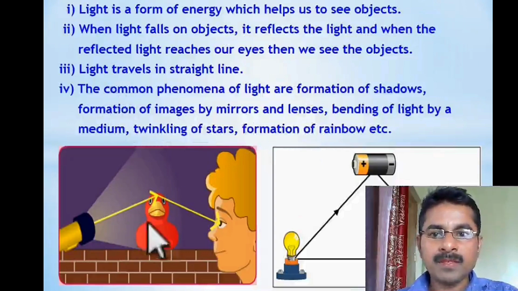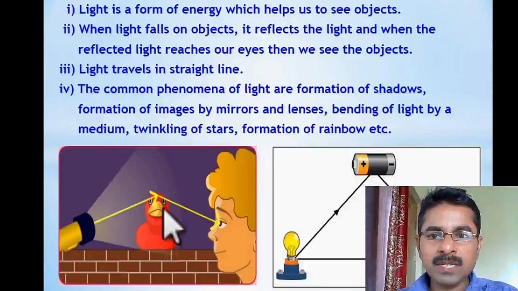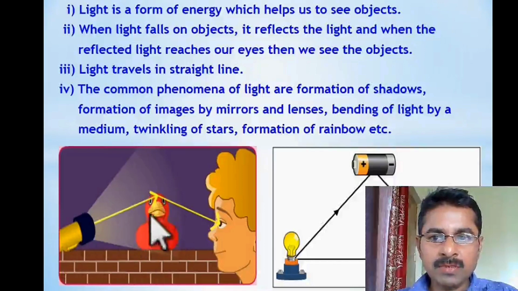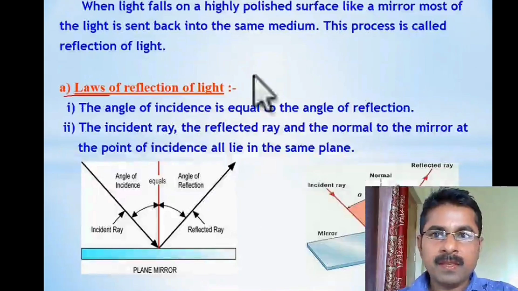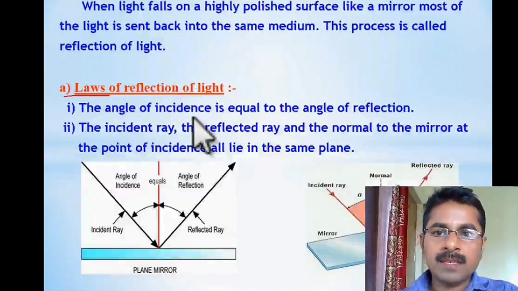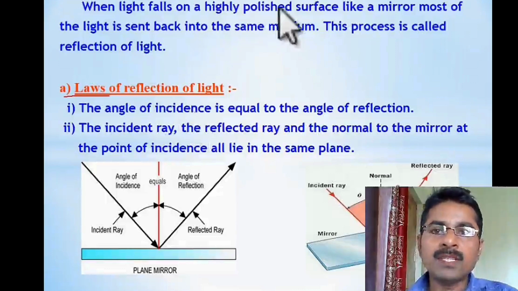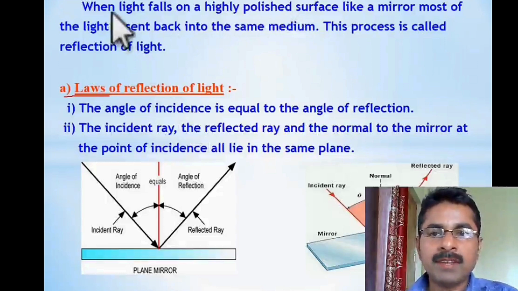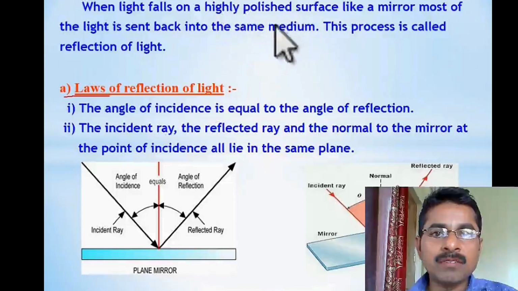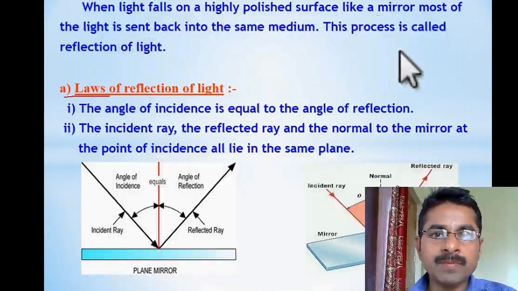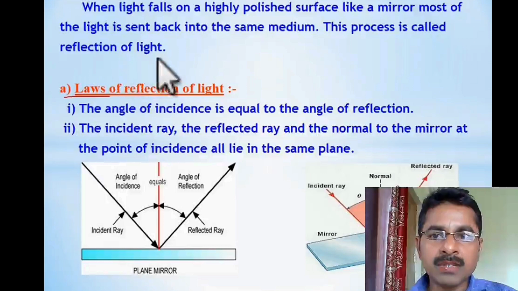So you see, we can see the objects only because of the reflection of light. So the light just strikes on the object and we see it. So in this topic, we are going to discuss in detail about reflection of light. What is reflection of light? When light falls on a highly polished surface like a mirror, most of the light is sent back into the same medium. This process is called reflection of light.